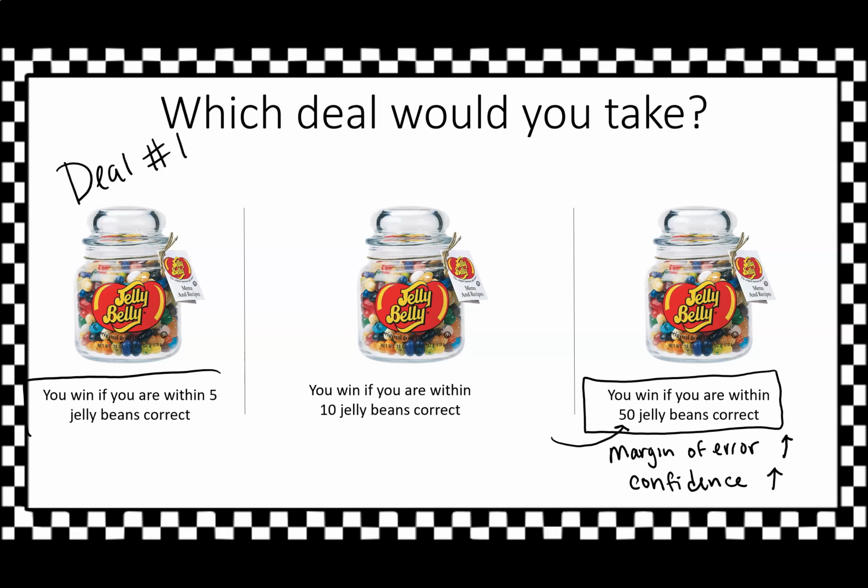But looking at this, our margin of error is pretty darn small. We're saying plus or minus 5 jelly beans. So that's a pretty low margin of error. And what's our confidence that this is actually true, that we guessed this? Pretty darn low, right? That's a pretty tough thing to win, being within 5 jelly beans.